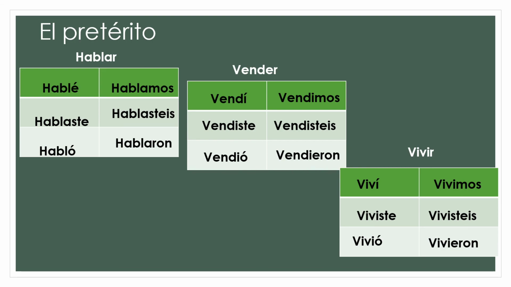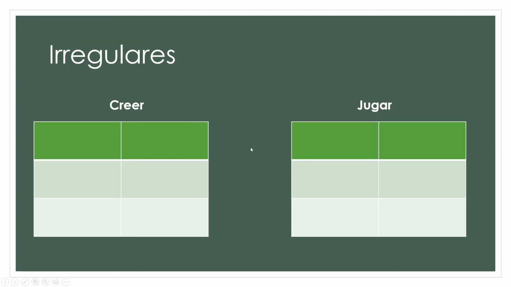I gave you some irregulars, and we're still working on those, I know, but keep working on them because we've got to memorize what goes where and when. There's more to this tense, but right now this is where we are. All right, creer, believe or think. So I thought or I believed, creí, it's regular.